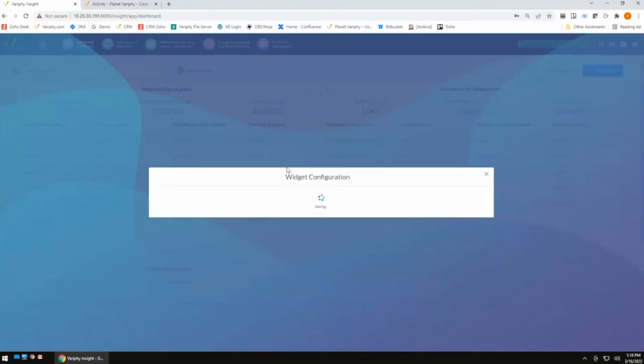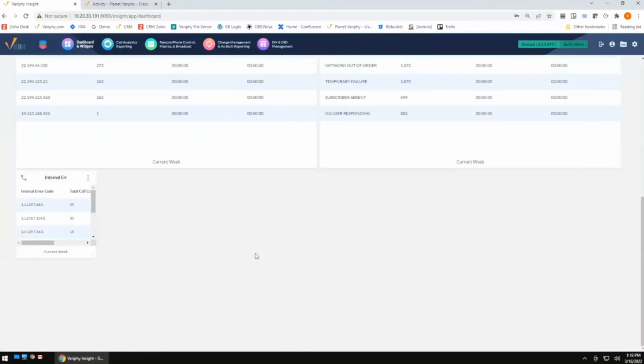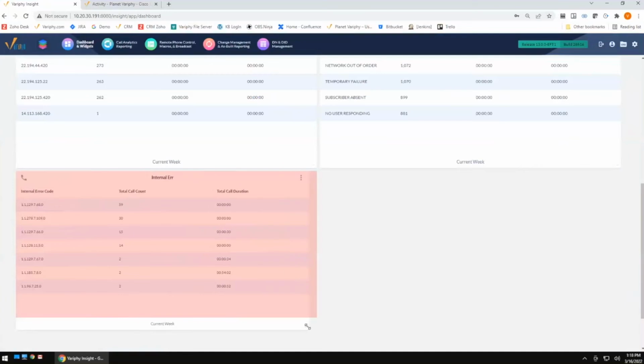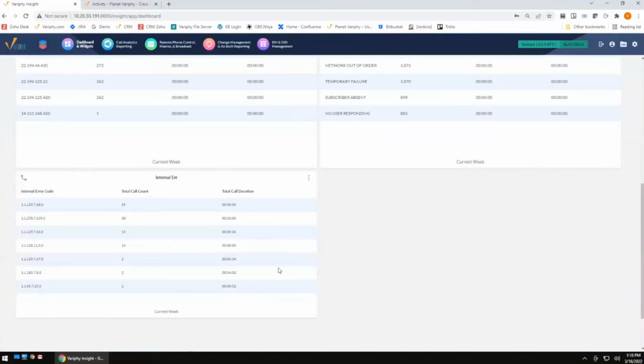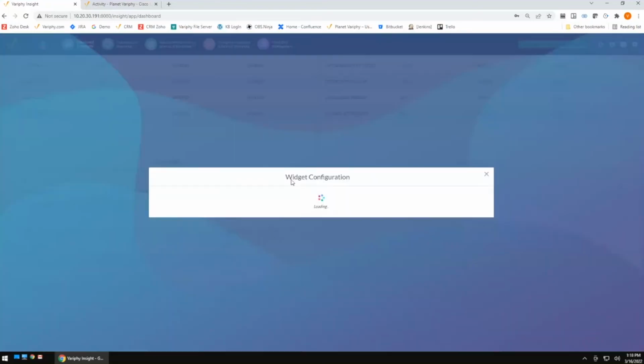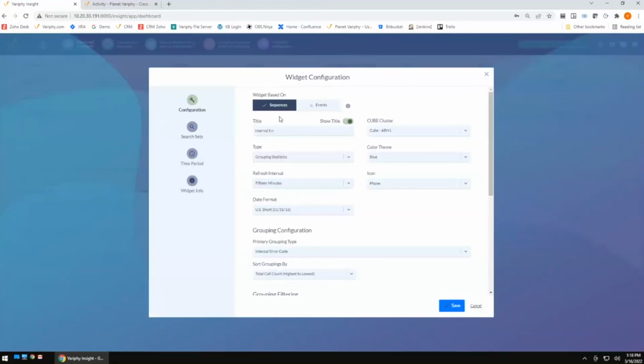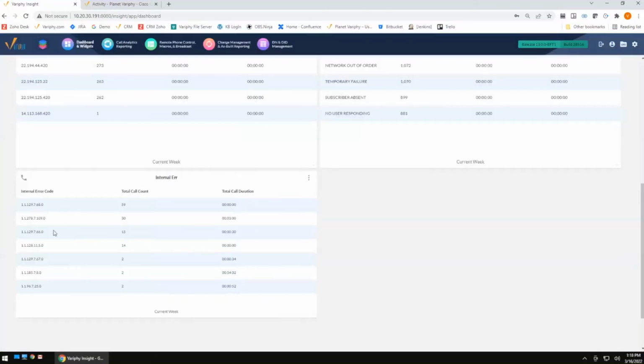So what this is doing is looking for any internal errors. So we can see that we've got some internal errors going on. Now, again, just a reminder, by default, we are sequencing this. So if you look at my widget right here, when you first pop into it, it is not changing your current functionality. You will continue to sequence those events. So you can see multiple IP addresses or multiple error codes that are taking place.